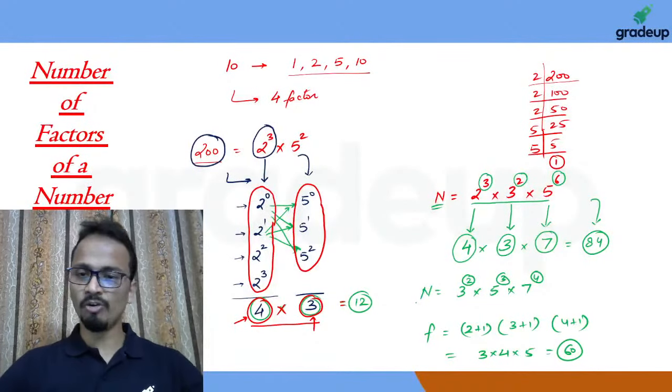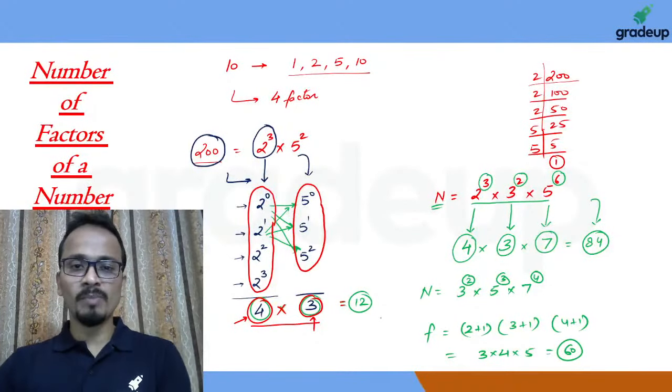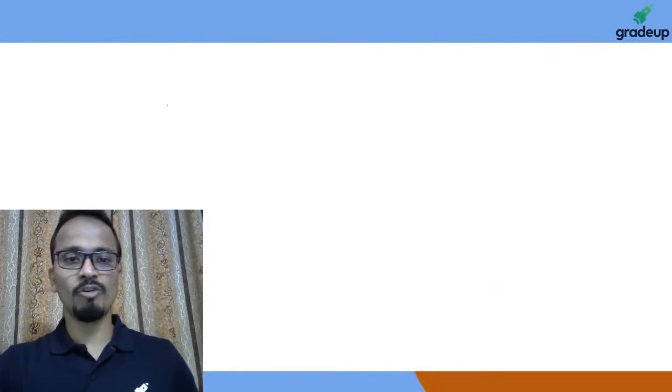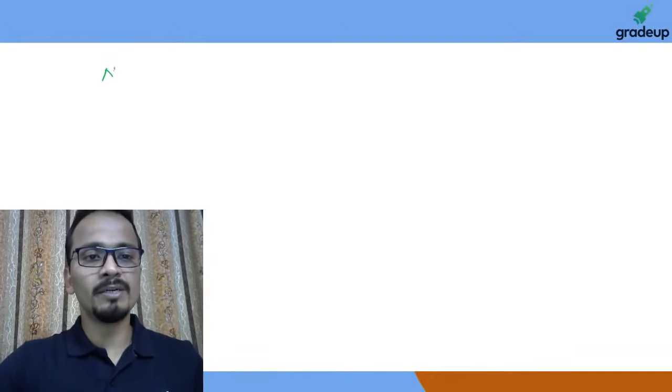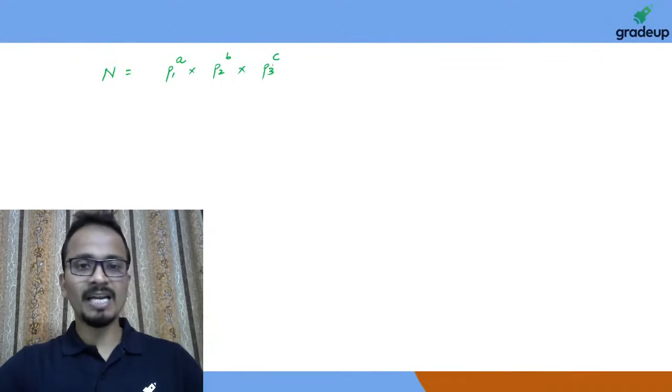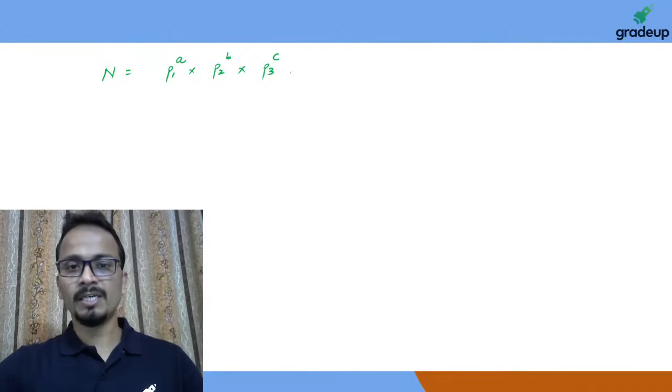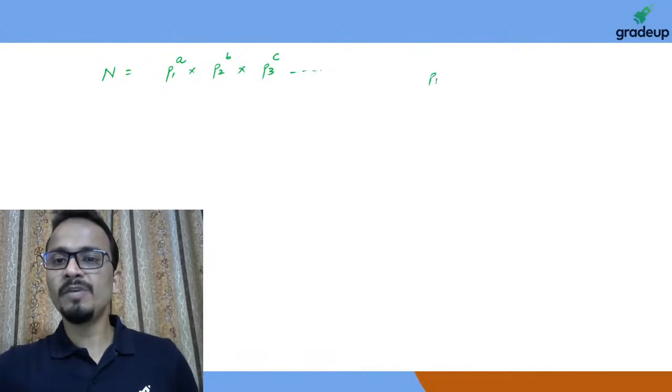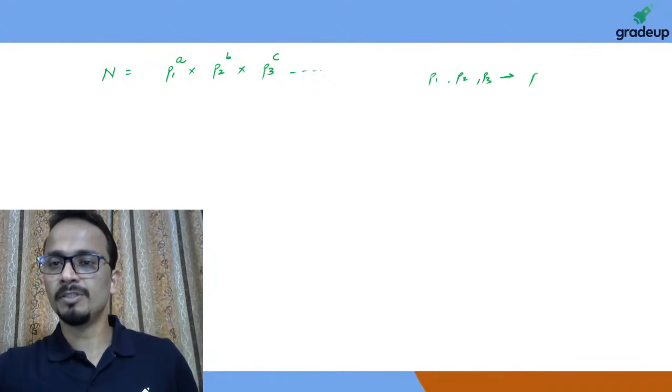All right. Okay. So let's generalize this formula. I'll go to the next slide and we'll generalize this formula. Let's say a number can be written as P1 raised to the power A multiplied by P2 raised to the power B multiplied by P3 raised to the power C, and so on, where P1, P2 and P3 are prime numbers.